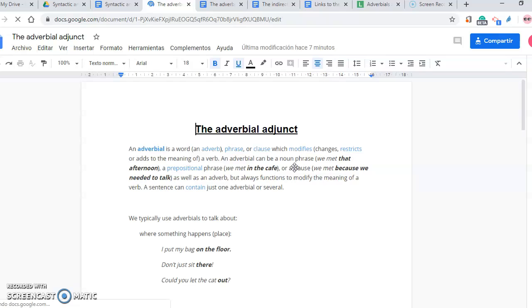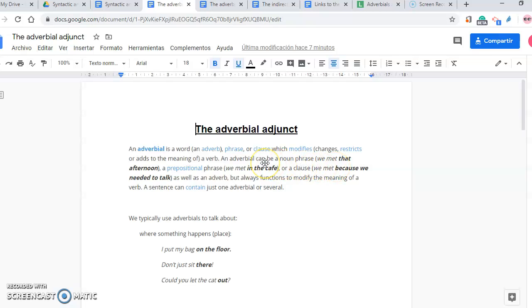Let's look at other examples of adverbial adjuncts. The adverbial is a word, an adverb, a phrase, a clause that modifies, restricts, or adds to the meaning of a verb. An adverbial can be a noun phrase.